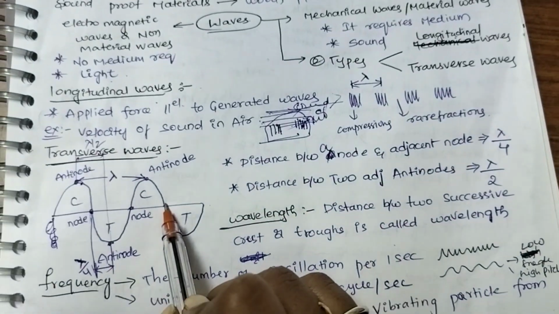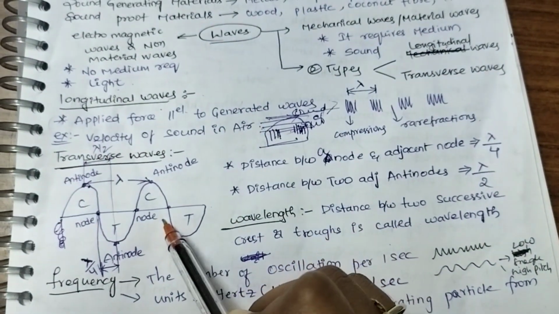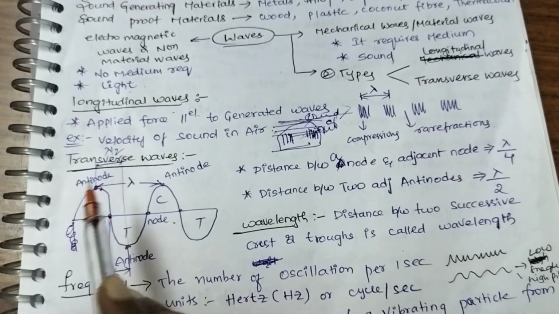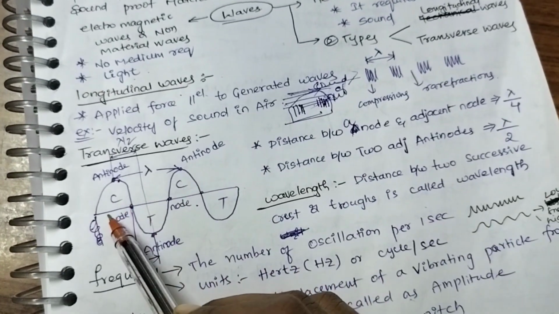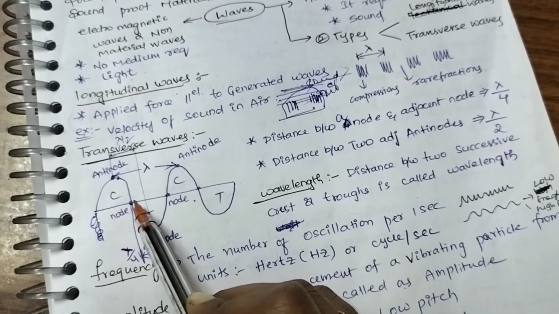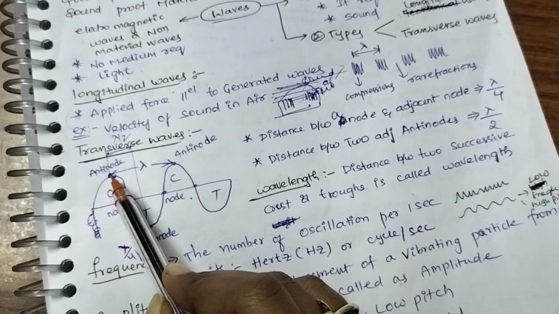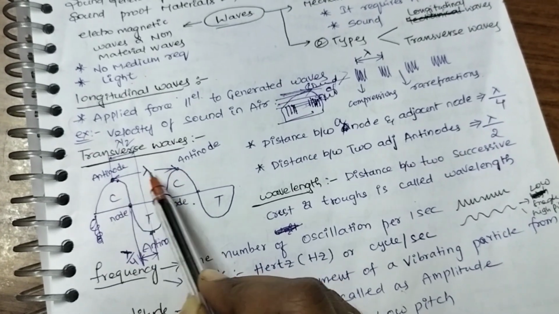Whereas transverse waves are different from the longitudinal waves. They are opposite to the longitudinal waves. When we take a crest and a trough, this is called a node. This is one node, this is one node, and the center of the crest is the antinode.